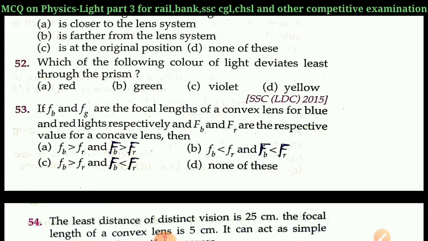B, small fb less than small fr and capital FB less than capital FR. Option C, small fb greater than small fr and capital FB less than capital FR. And option D, none of these.